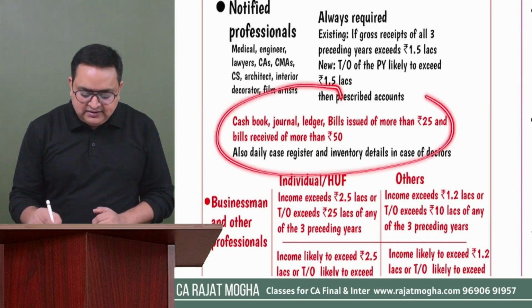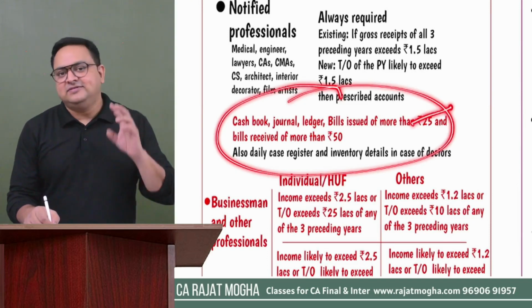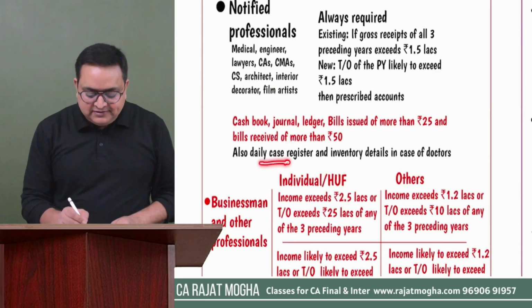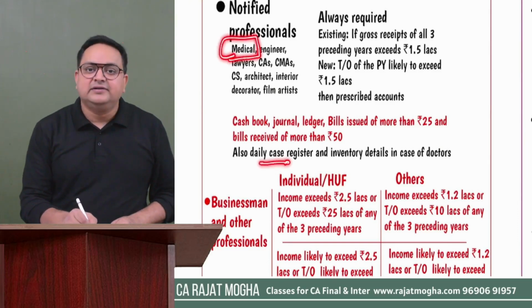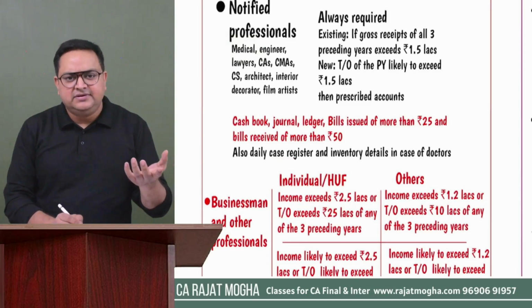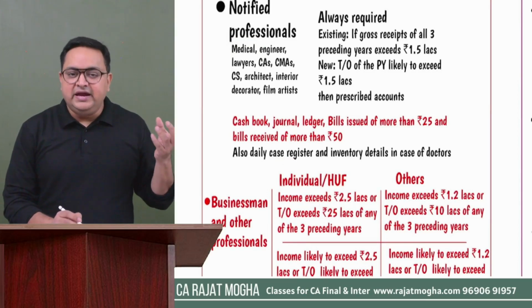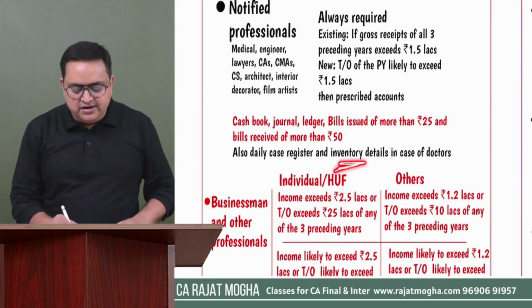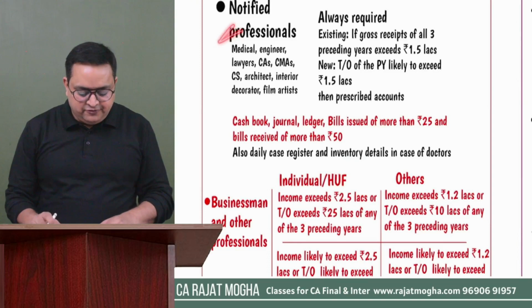And you should maintain these documents for at least 6 years. Also, in case the person is a medical professional, that is a doctor, then they have to maintain their daily case register, patients register, and also if they are holding inventory of medicines, then they have to keep the record of that inventory details also. So this is for notified professionals.